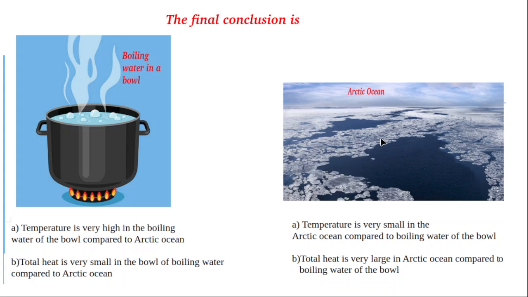In the Arctic Ocean, temperature is very small compared to boiling water, because each particle moves very slowly. Therefore, each particle has very small kinetic energy and potential energy. What about total energy? The total energy of the Arctic Ocean is very large compared to the boiling water of the bowl, because there are many water molecules in the Arctic Ocean.